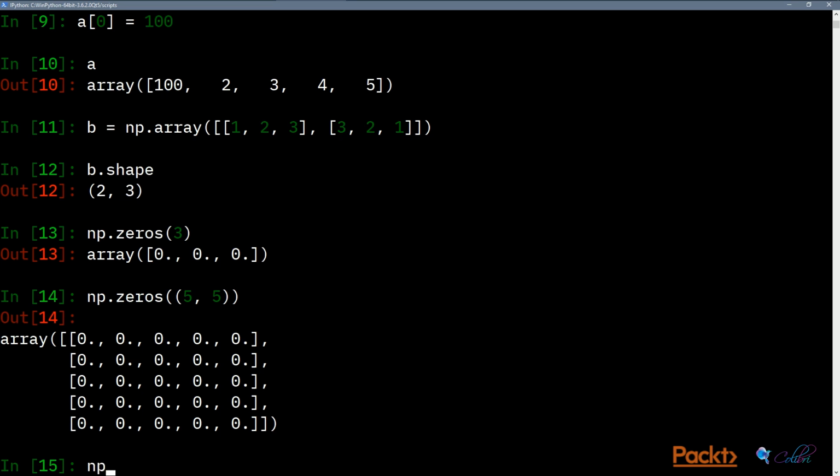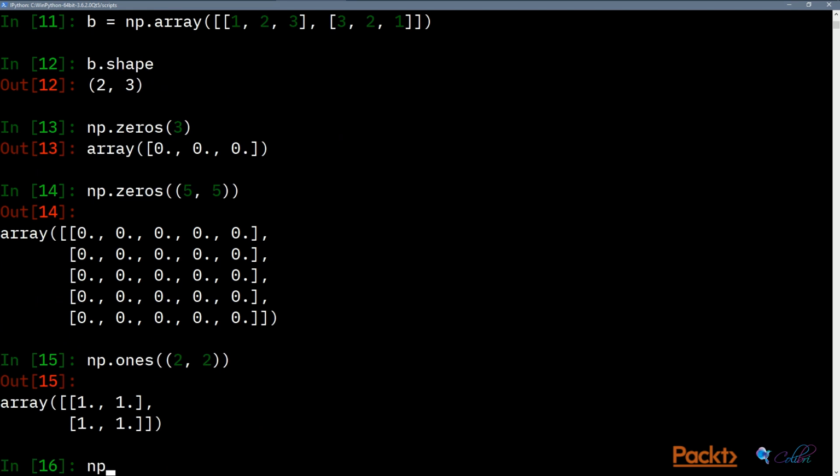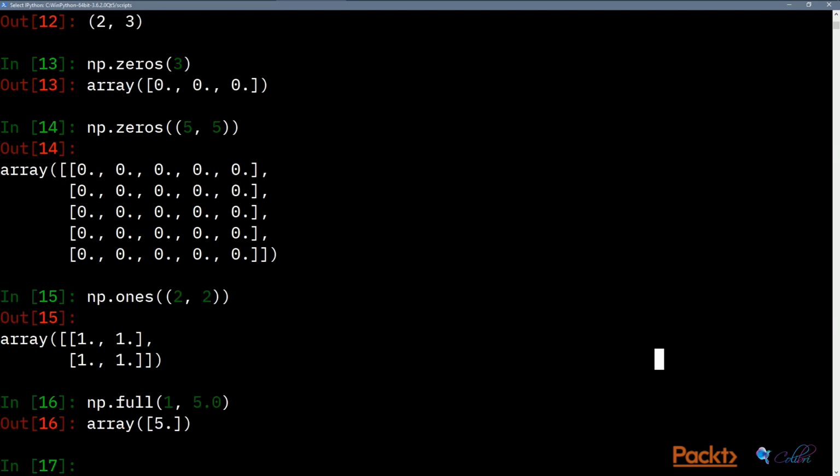We can also do ones the same way, or fill it with an arbitrary number. And one of the more interesting things is then creating a random array where you need to initialize a bunch of numbers with a random number.